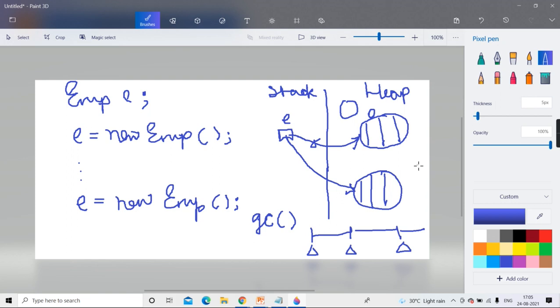Yes. It is available for reallocation. Means the system can give that memory to someone else because it's already put into the free list. But is the programmer supposed to inform that please put this in the free list? No. You don't have to bother. Clear? Why? Because periodically what is getting called?